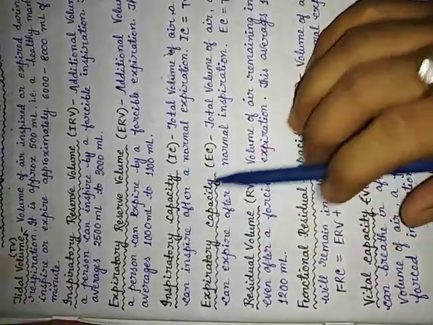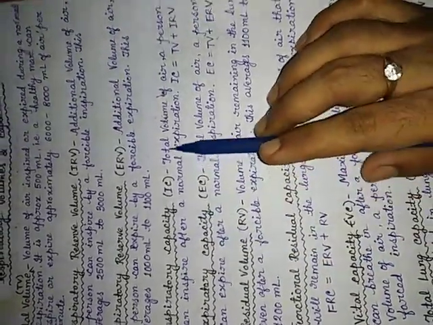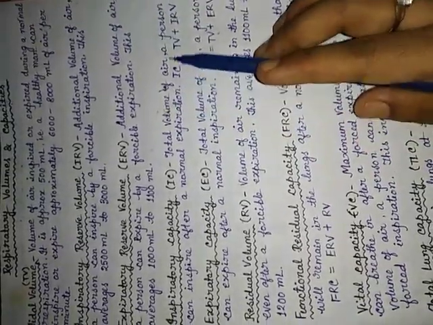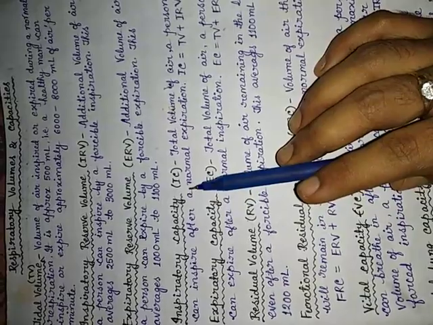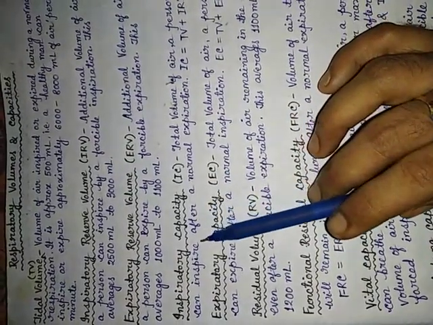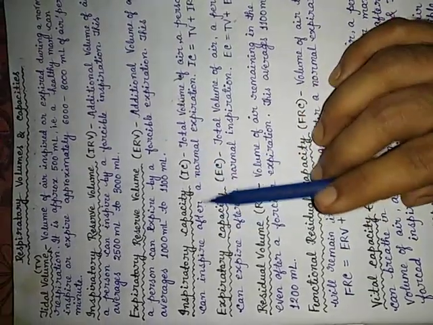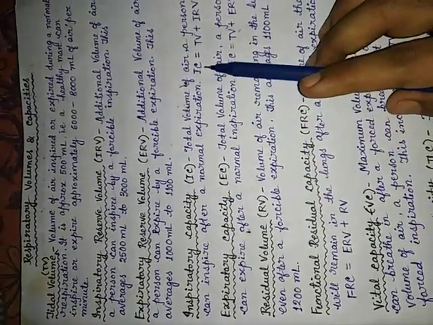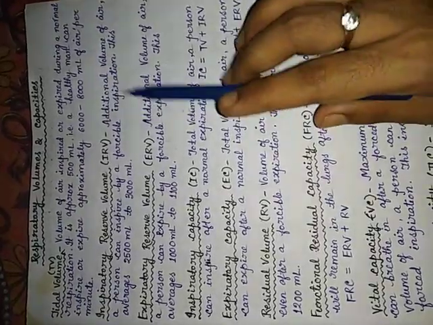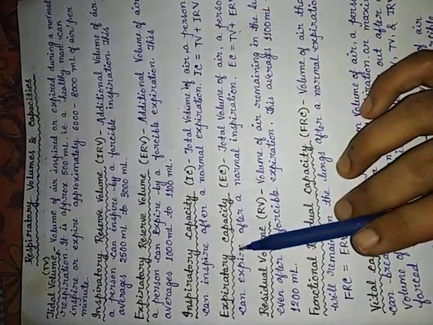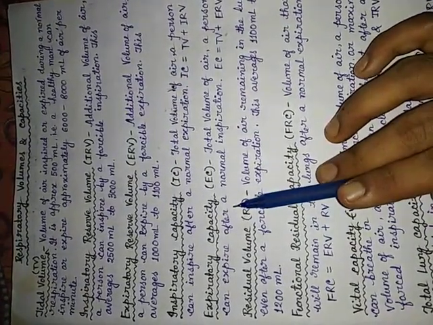Now, IC and EC, inspiratory capacity and expiratory capacity. This is the total volume of air a person can inspire. Means the normal inspiration volume of air a person can inspire during normal respiration plus during forcible inspiration. So IC equals tidal volume, the normal volume, plus IRV, the additional volume. Similarly, expiratory capacity. It's the same.